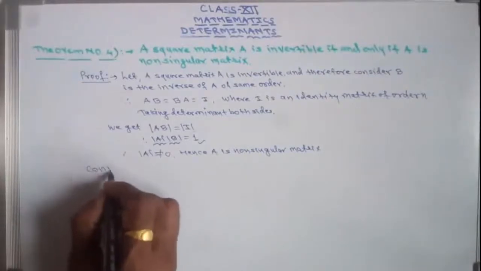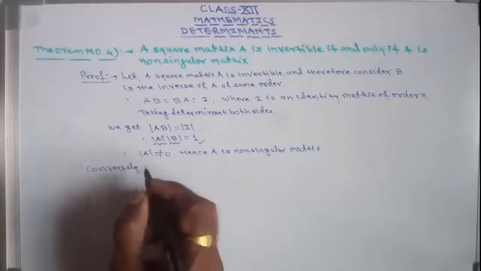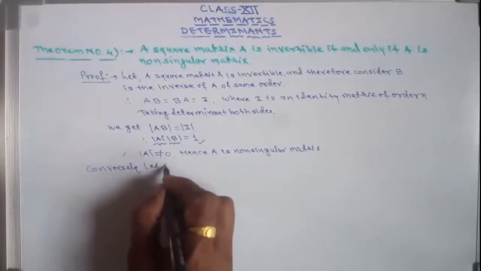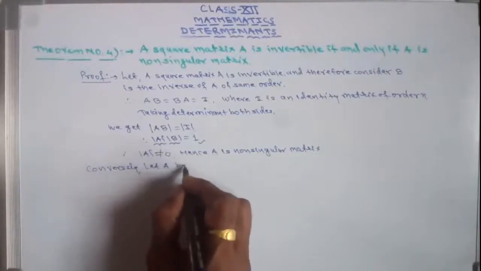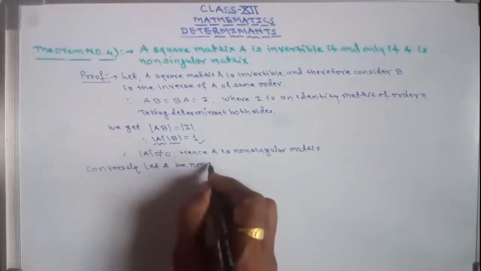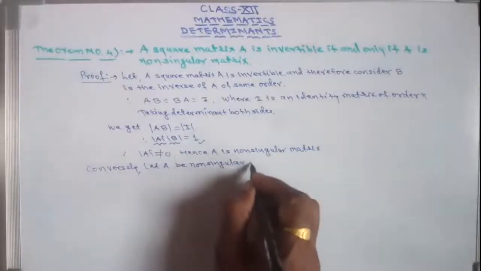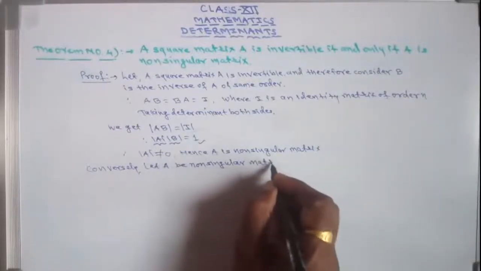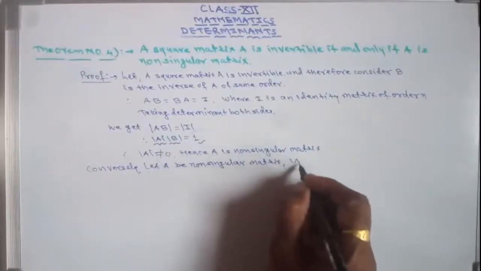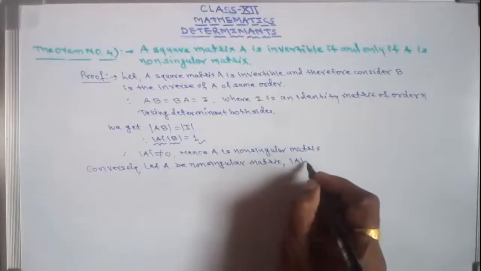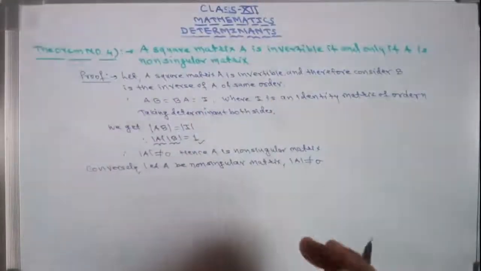Conversely, let this capital A be a non-singular matrix. We are considering that capital A is a non-singular matrix, that is determinant of A is not equal to 0. This we are considering now. Conversely, we are going to prove it.